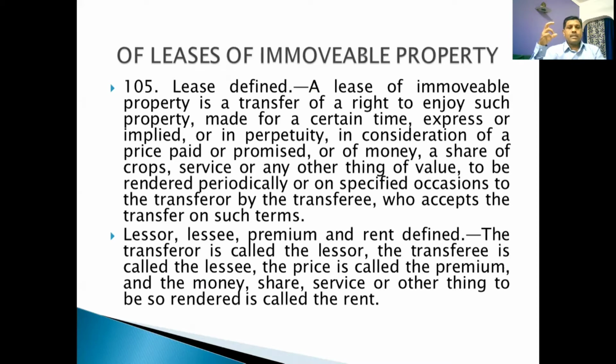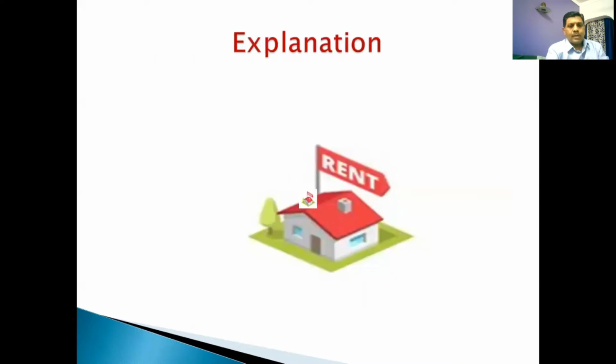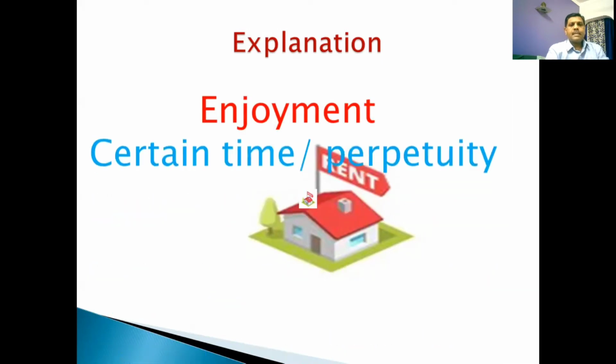This will be easier to understand if we have the slideshow. This is what it is. So possession and enjoyment has to be given in the case of a lease. Then there is a certain time. The property is given for a certain time and it can be for perpetuity also. For example, multinational companies having premises taken on lease for a long time, or a firm or big malls.